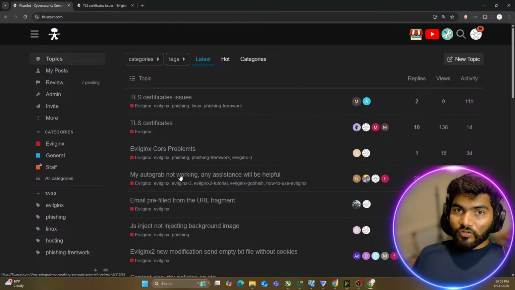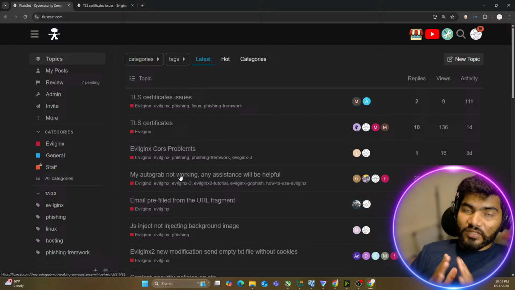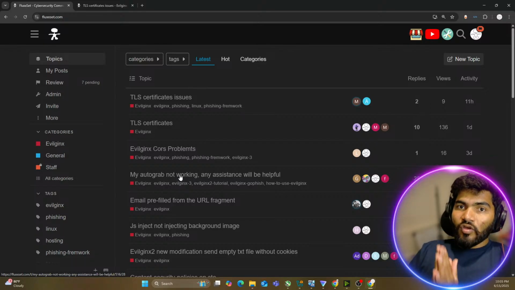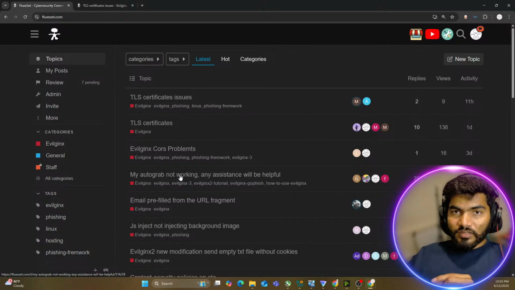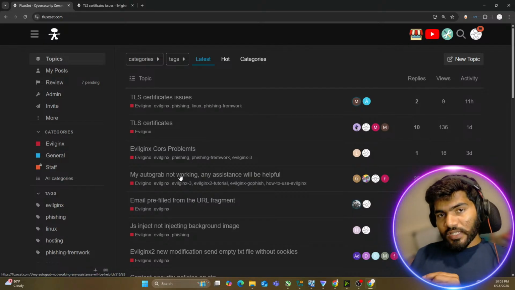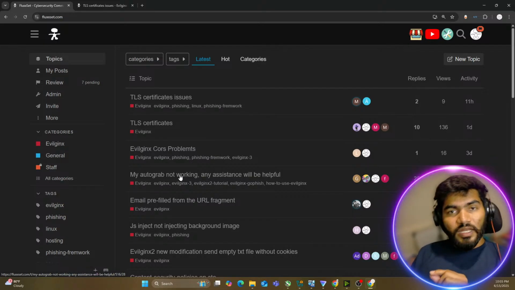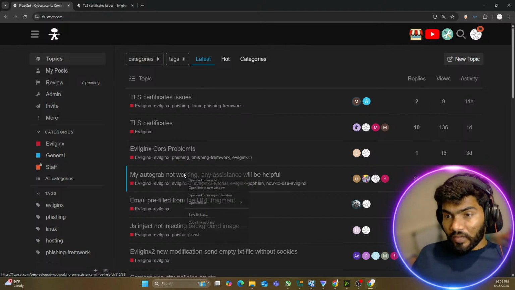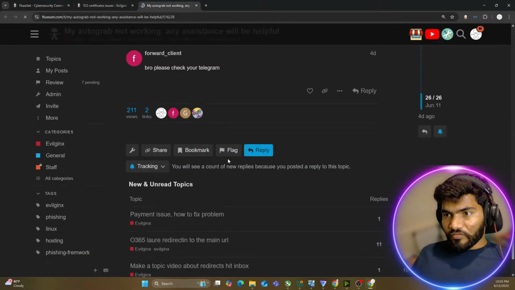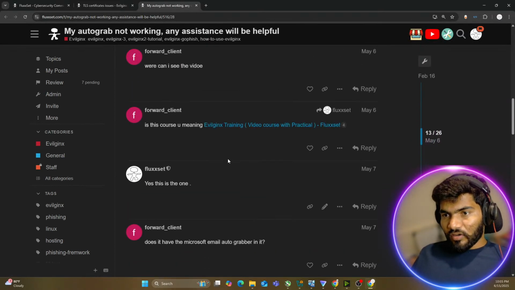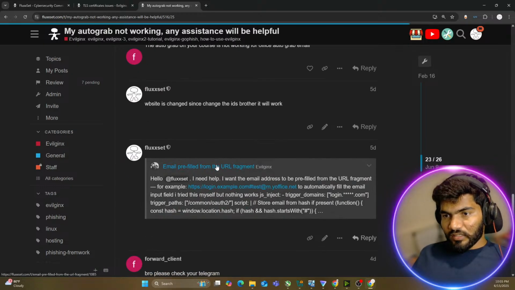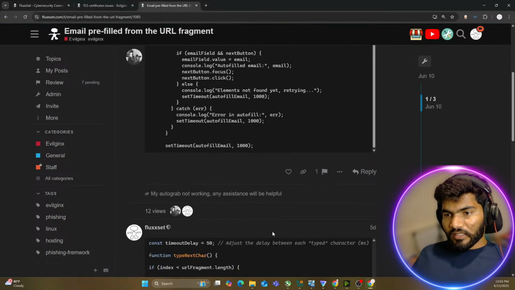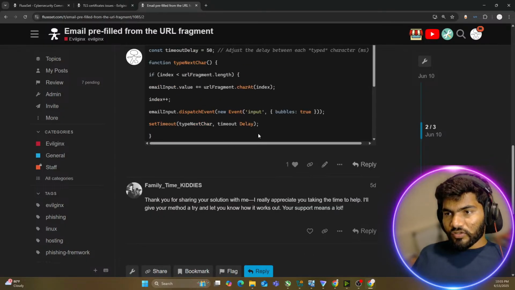So for that, what you need to do is inject in the main page where the loading is happening, and you have to add a mechanism to constantly check for the URL in the JavaScript, sorry, in the browser, and if the URL is matching your targeted URL, then execute the code, or then add the code, right? So something like that you need to implement, and that I have already given right here. If you check in one of the, yes, here I think I have given the code also, right? So you can use this code.